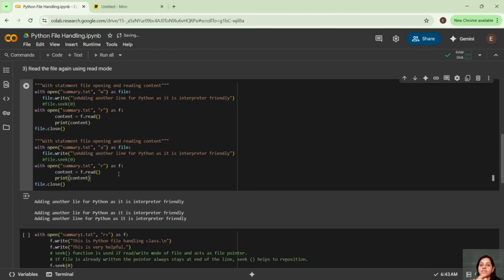But write, what is the difference? Write means what it will do? If there is content in the file, it will wipe everything. It will rewrite the file, right? That is our write operation. So most of the time you have to be very cautious while performing these operations. You should know the differences. Append means it will append at the last line. Write means if content is there, it will wipe the content and create new content, until and unless you read the file.